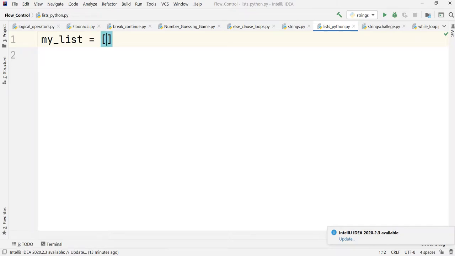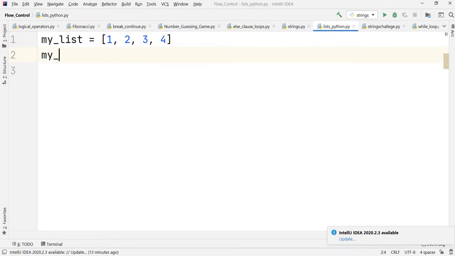A list can be of anything. It can be a list of numbers, it can be a list of strings, it can be a list of classes. For example, a list could be something like this, which is basically a list of numbers. So a numeric list could be there.